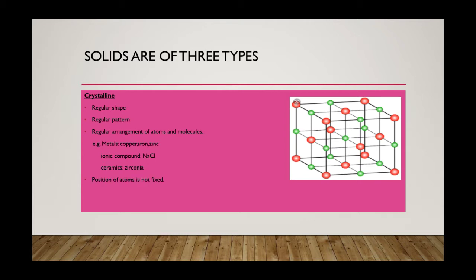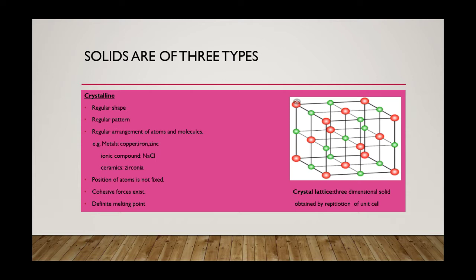Position of atoms is not fixed. It means when some heat is given to them, the atoms vibrate at their position. These have strong cohesive forces. These exist between the atoms and hold them together. When excess heat is given, these forces break apart and the solid melts. These have a definite melting point. It means that if a solid is a crystalline solid, all of the solid would completely melt at a